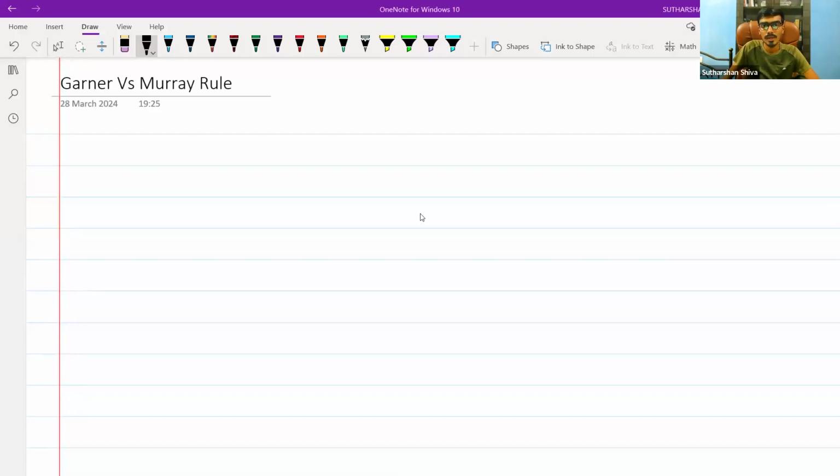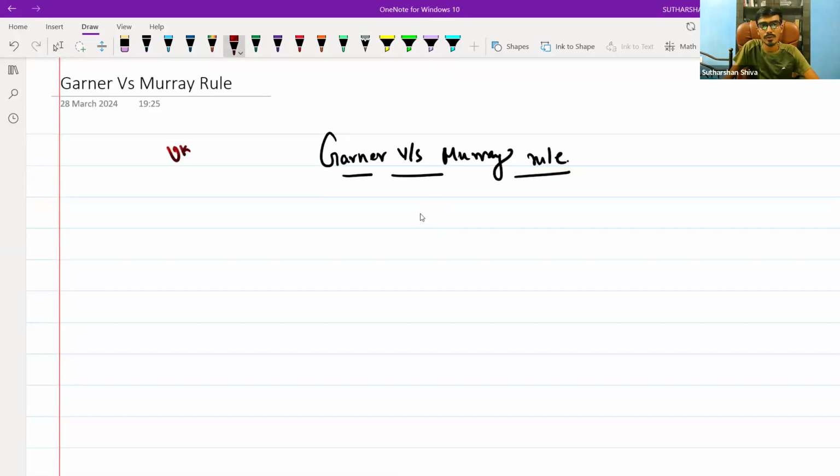Here, our today's concept learning will be based on Garner versus Murray. The Garner versus Murray rule is basically a UK-based case law, which has taken over in the partnership form of Garner versus Murray and another person. Okay, so let's go for some conceptual learning and then we'll come back over here. I will connect it over here.